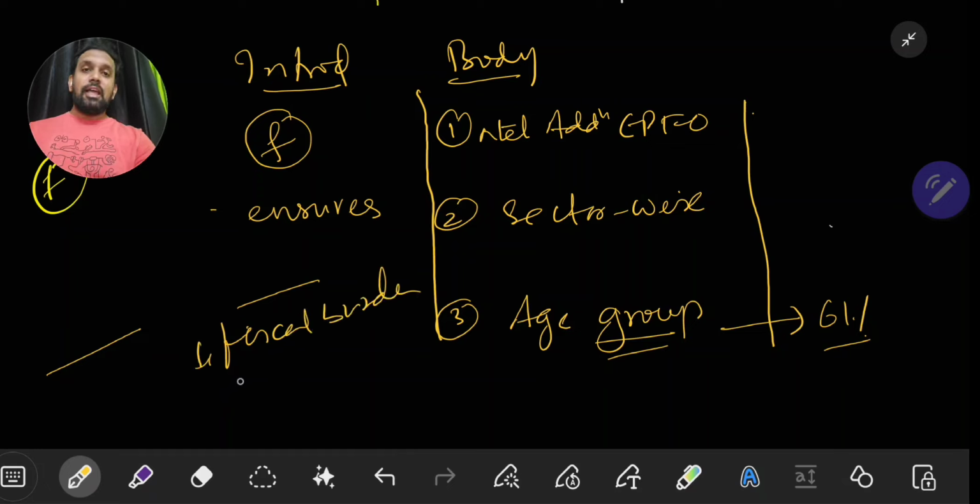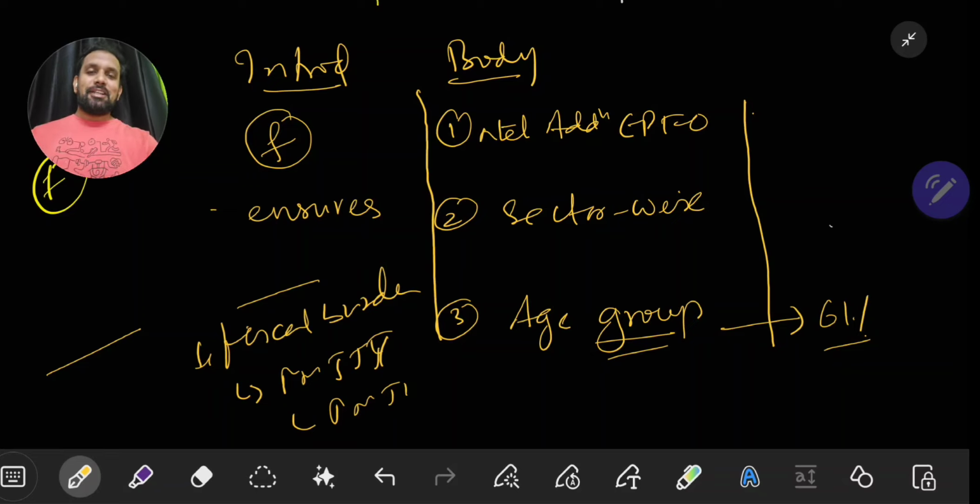Government in future need not start Pradhan Mantri Jeevan Jyoti Yojana, Pradhan Mantri Jeevan Suraksha Yojana, Atal Pension Yojana. Government need not start these schemes because formalization of the economy is happening, which is nothing but employees getting their due share of various benefits enacted in the various central and state laws. So the fiscal burden will decrease. This is a good thing.